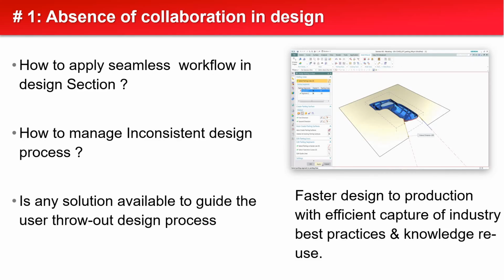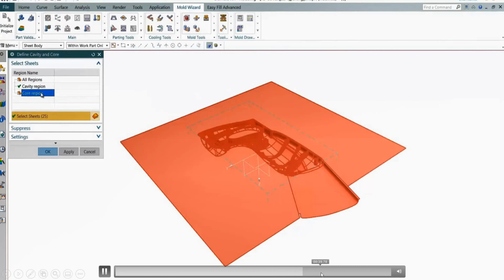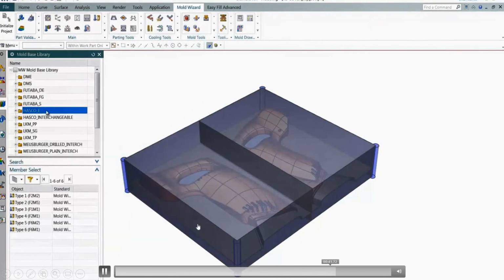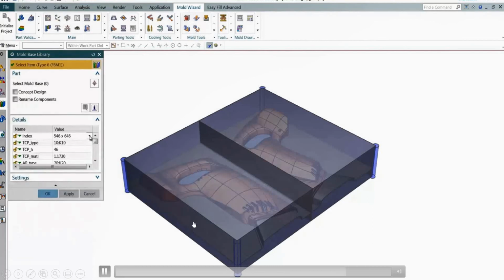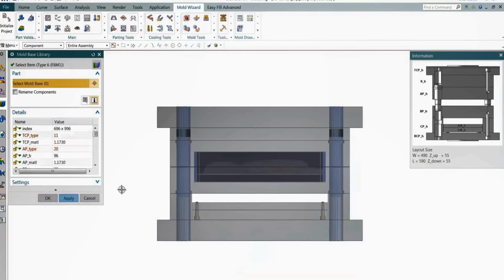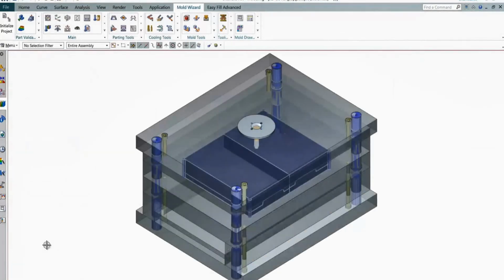The last problem is that one designer is designing the mold in his own way, and other designers are also doing it differently, extending the core and cavity. With a step-by-step process, we can then call the mold base from the library. It supports all global standards: Meusburger, Futaba, Hasco. Thank you.